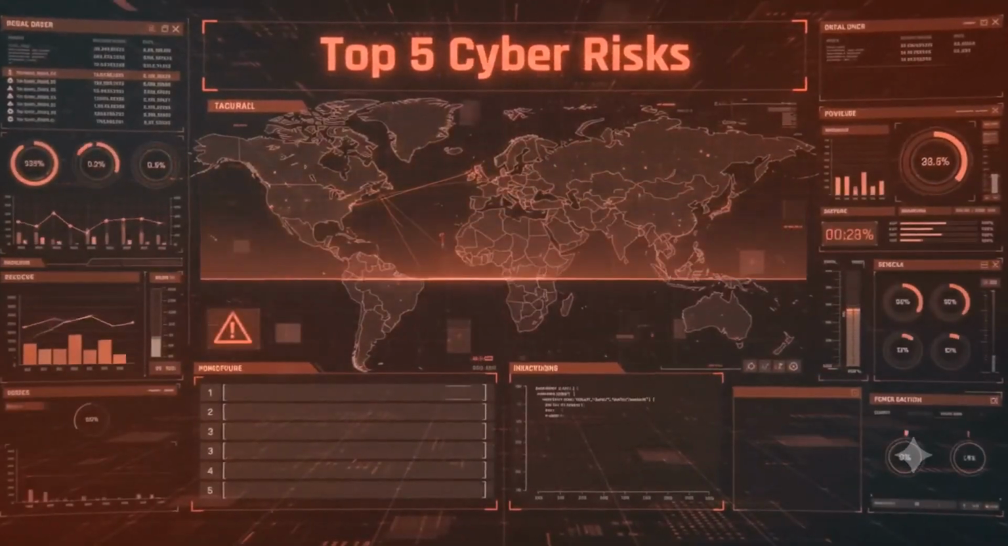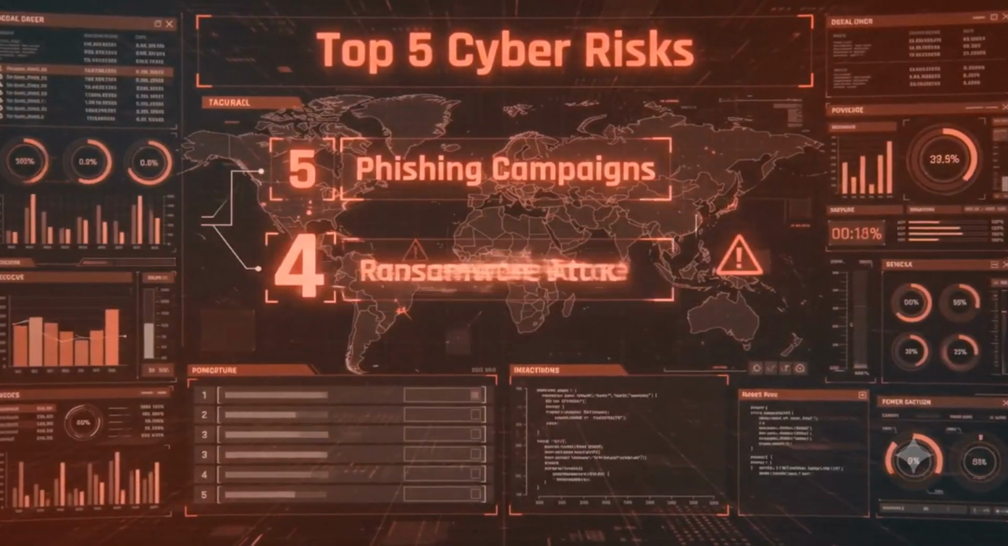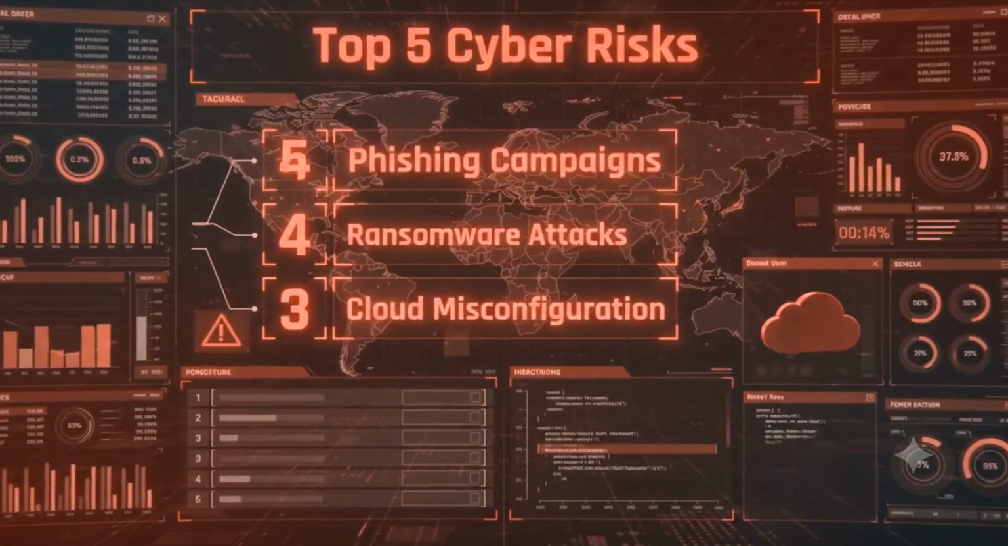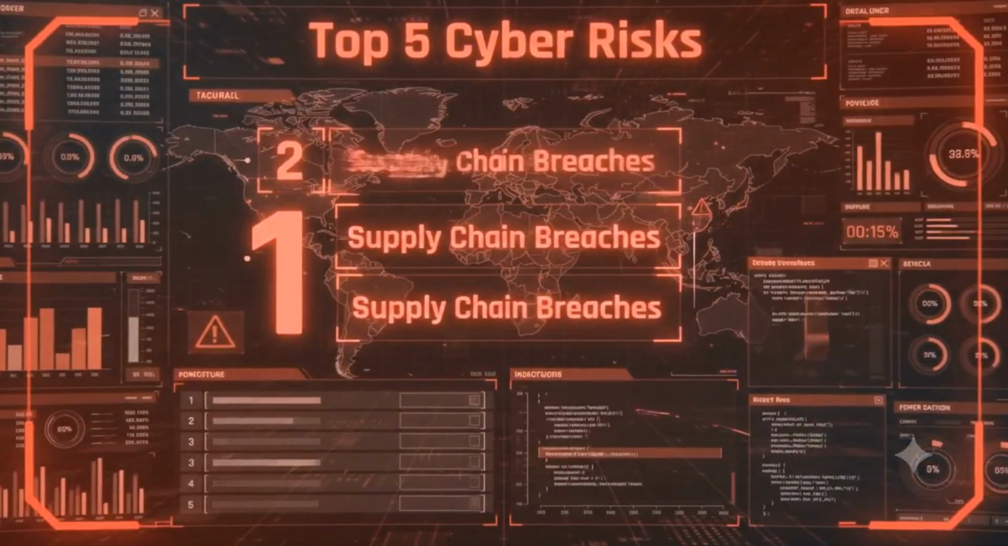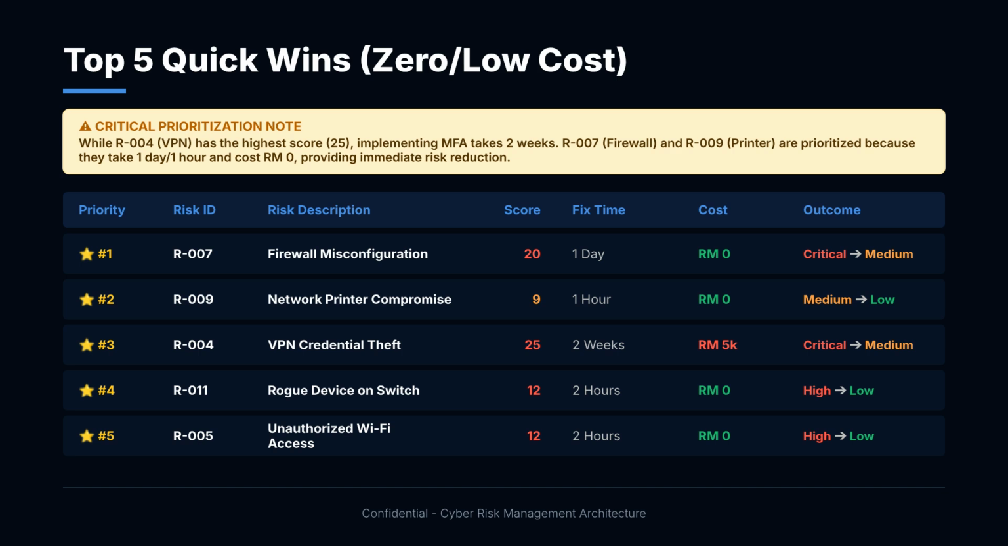Let's review the top 5 cyber risks. Number 5, phishing campaigns. 4, ransomware. 3, cloud misconfiguration. And number 1, supply chain breaches. This slide is critical to understanding our implementation strategy.